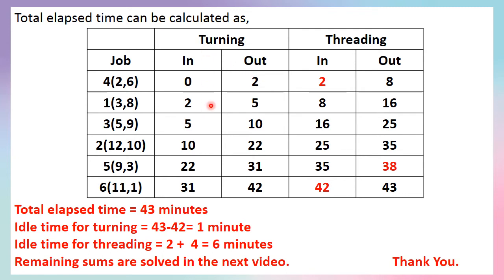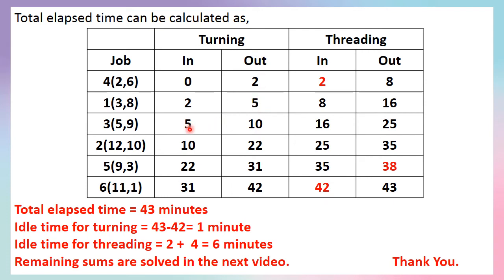Now for the turning machine we can continuously give the remaining jobs. In 2 minutes it finished its job 4. Now it can be given the next work, job 1, and it will start immediately. So in the 2nd minute it will start job 1, and it requires 3 minutes for completion. 2 plus 3, 5 minutes, is the out time of that job.